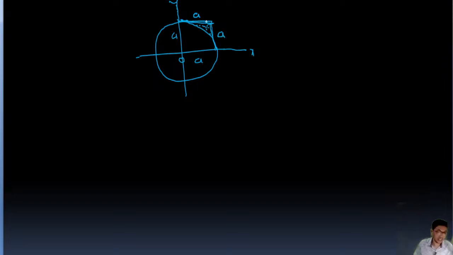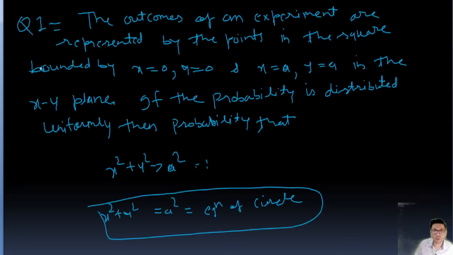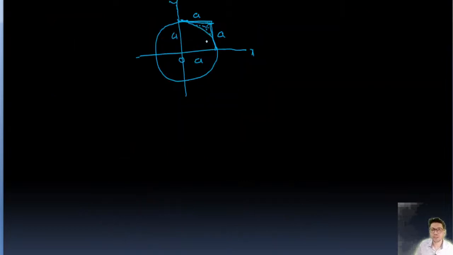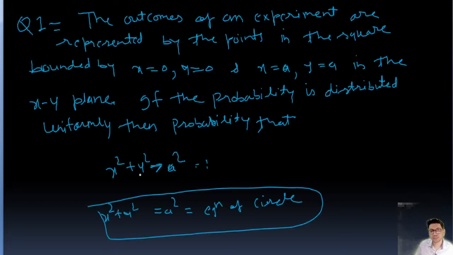Now we need to find the probability that x square plus y square is greater than a square. That's what we need to find out. All the outcomes of an experiment are represented by points in the square bounded by this. If the probability is distributed uniformly, now we need to find the probability that x square plus y square is greater than or equal to a square.